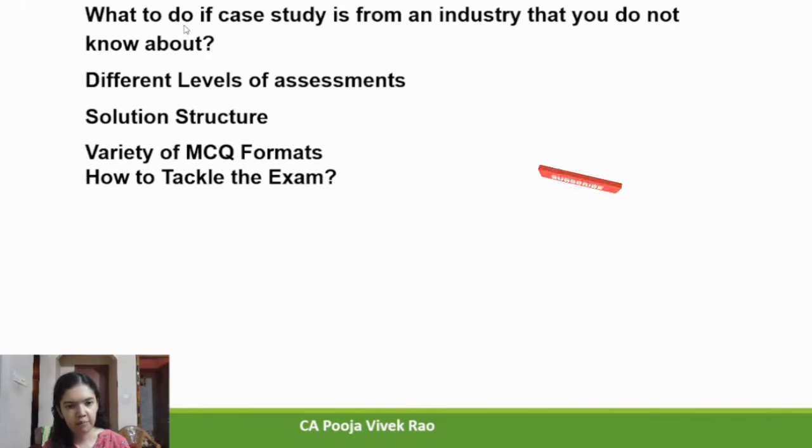Point number 5. Apply the relevant frameworks. So identify the keywords and apply the appropriate models or concepts. For example, in the question, if it's given as competitive environment, in that case, you will have to use the Porter's 5 forces model. So link the case facts to each element of the framework and then give the answer.